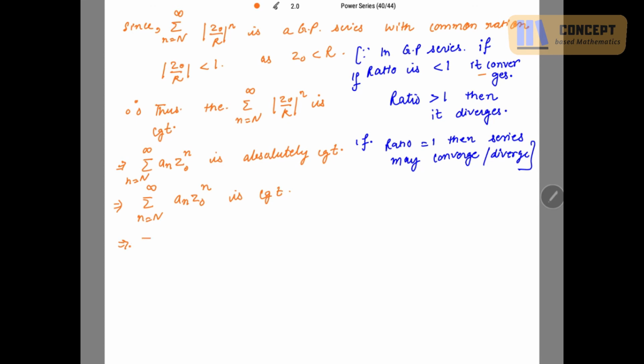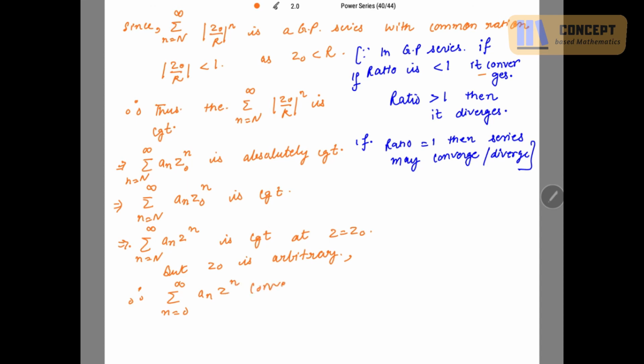This implies summation an z the power n, क्योंकि z नॉट तो हमारा arbitrary है, ठीक है। So this is convergent at z equal to z नॉट, और z नॉट क्या है हमारा, arbitrary है, but z नॉट is arbitrary। इसका मतलब जितने भी आप z नॉट कंसिडर करेंगे सारी की सारी कॉम्प्लेक्स वैल्यूज़ के लिए भी ये कन्वर्जेंट है। Therefore the summation an z the power n, this converges for all values of complex numbers, hence the result।